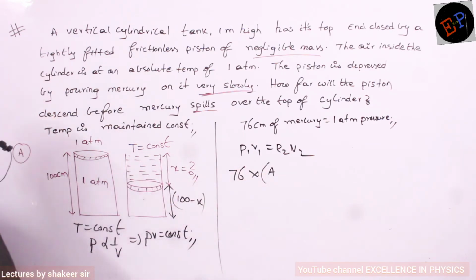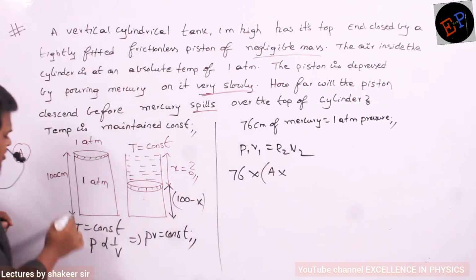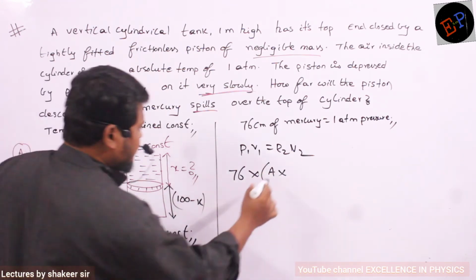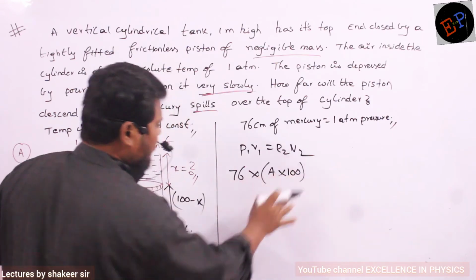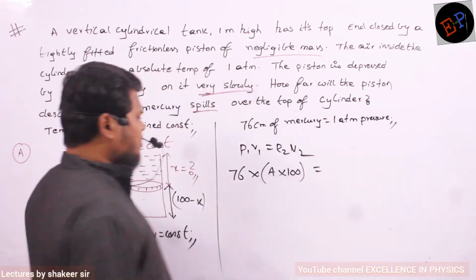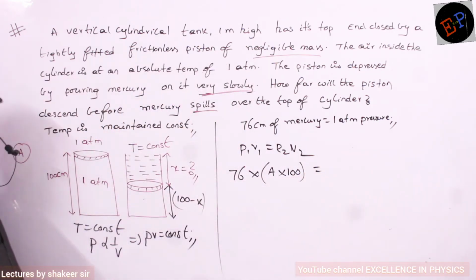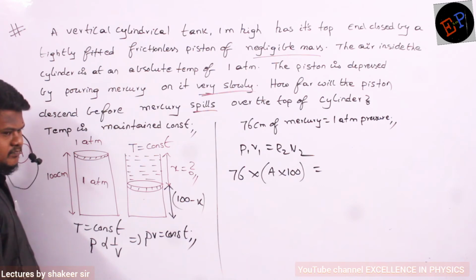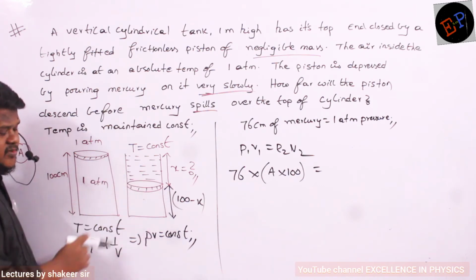Okay, so area of cross section is A. And what is the initial length of the gas? 100 centimeter. So, by this method I will get total volume of the gas: area of cross section multiplied by length of the gas. So, this is equal to P2 V2. Final pressure? Final pressure has increased, no?